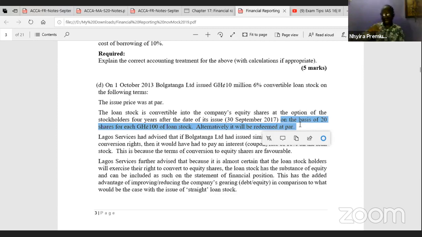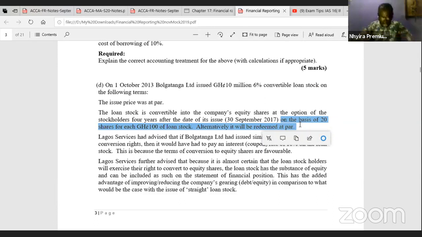But remember, the requirement of the question didn't say we should do the second year, the third year or the fourth year. The requirement of the question is the first year, because the loans are issued on 1st October 2013 and the year end is 30th September 2014. So we are just looking at the first year. It's very important for you to note that.